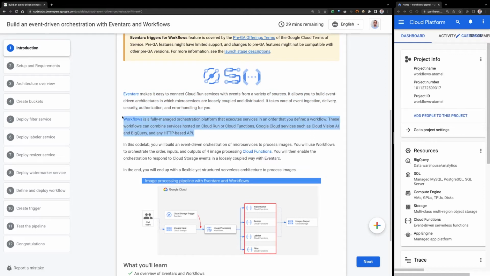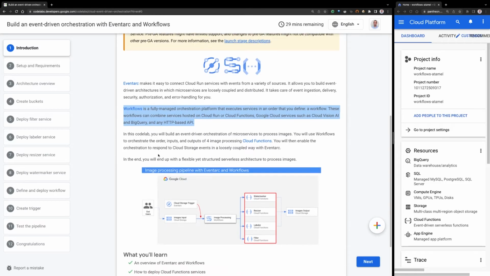Now, for orchestration, we're going to be using Workflows, which is an orchestration service for Google Cloud. And Workflows allows you to orchestrate pretty much any kind of public HTTP endpoint. So this can be on Cloud Run or Cloud Functions, or anywhere, actually, not even on Google Cloud. It can be outside of Google Cloud. Workflows can bring that into an orchestration. And that's what we're going to use as well.